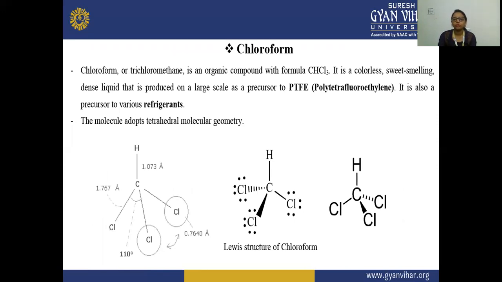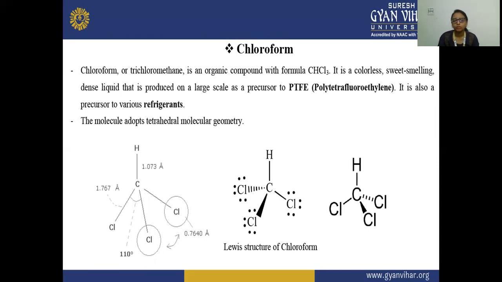And chloroform has the structure in which three chlorine atoms are attached to the carbon atom and one hydrogen atom is attached. It is colorless and sweet smelling. It is used for producing polytetrafluoroethylene, and it is also used as a precursor to various refrigerants. And the molecule adopts tetrahedral molecular geometry, as you can see here.